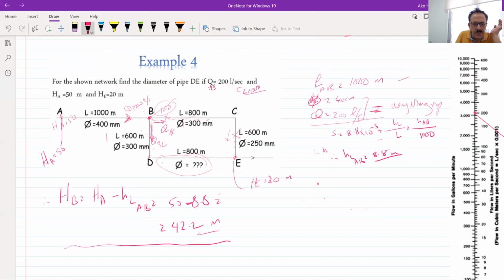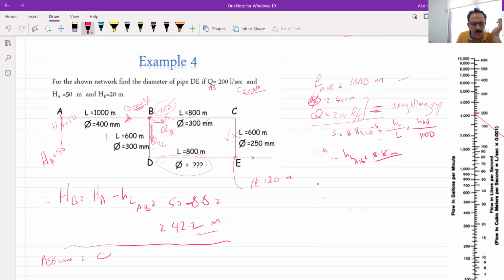So out of those 400, we say that we have 200 liters per second this way. I will assume those 200 liters per second will go uniformly, or half of it will go this way and half of it will go this way. And by the way, this does not usually occur. So this is an assumption.